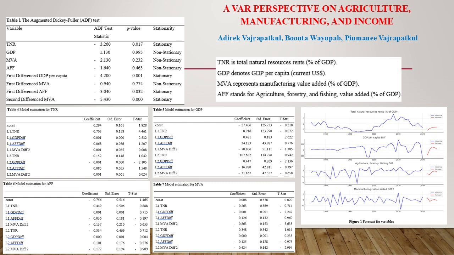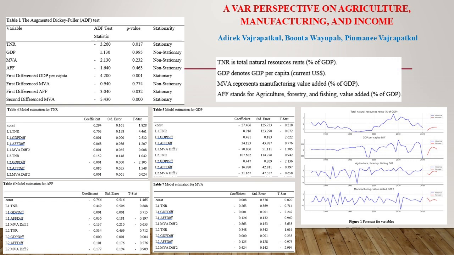Everyone. Now, I will discuss our research on the dynamic interactions between agriculture, manufacturing, and natural resources in Thailand's economy. Using a vector autoregression model, we examine how these sectors interrelate and influence economic growth, providing valuable policy insights for balanced and sustainable development.